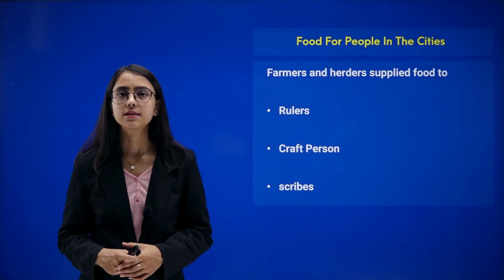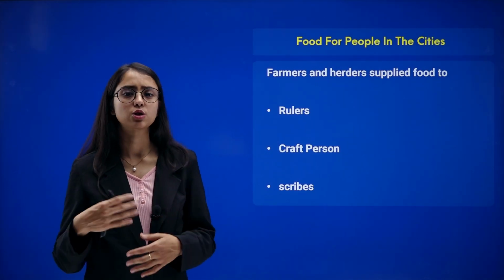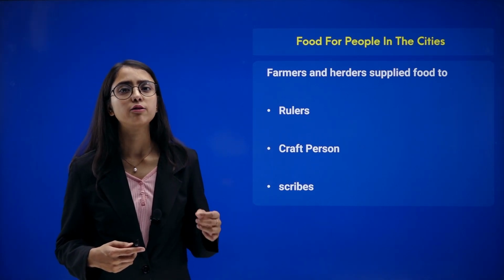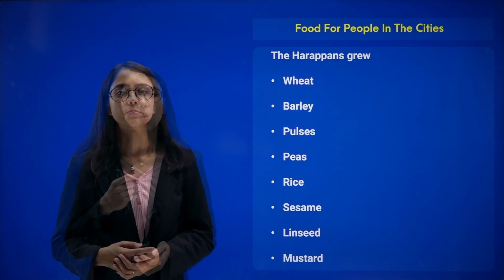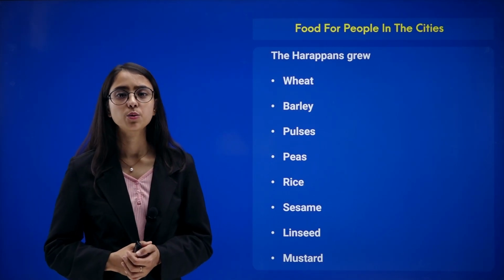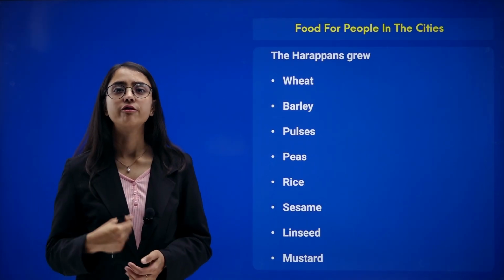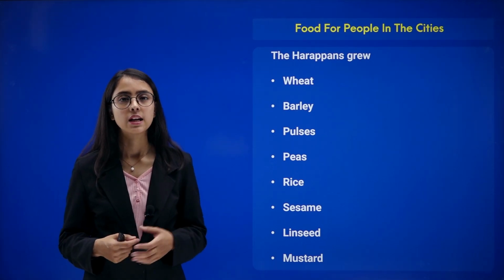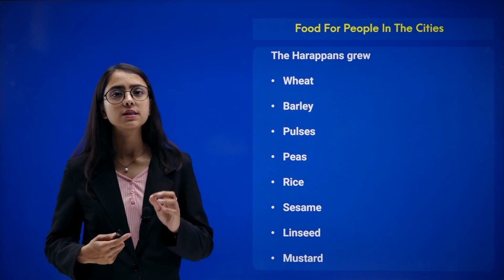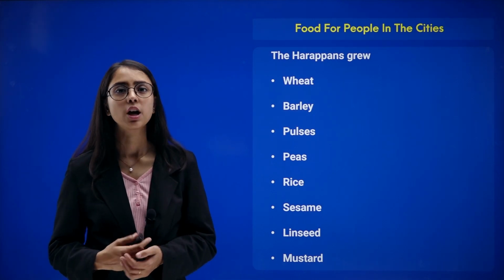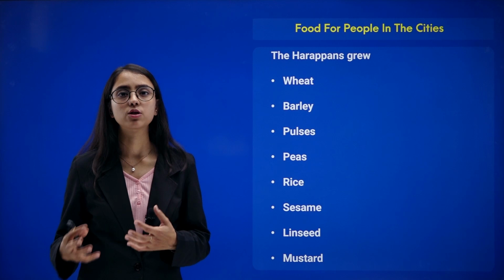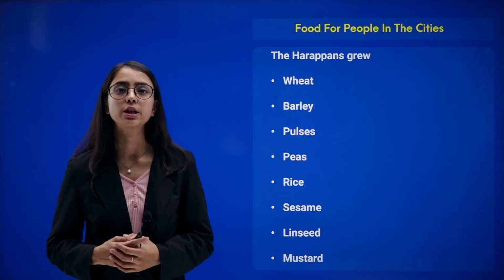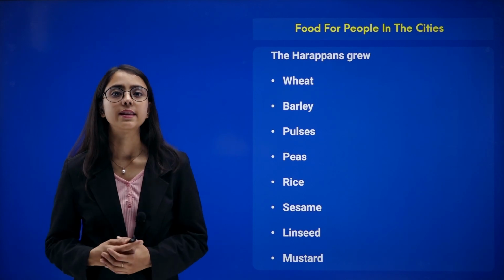Food for people in the cities. There were people living in cities such as rulers, craftspersons, scribes, etc. These people were fed by the food which was grown by the farmers. What kind of food did the Harappans used to eat? The grains mainly consisted of wheat, barley, rice, pulses, peas, etc. Sesame and linseed were common seeds which were used at that time to extract oil and make vegetables out of it. Mustard was also one seed which was thoroughly used and cooked at that time.